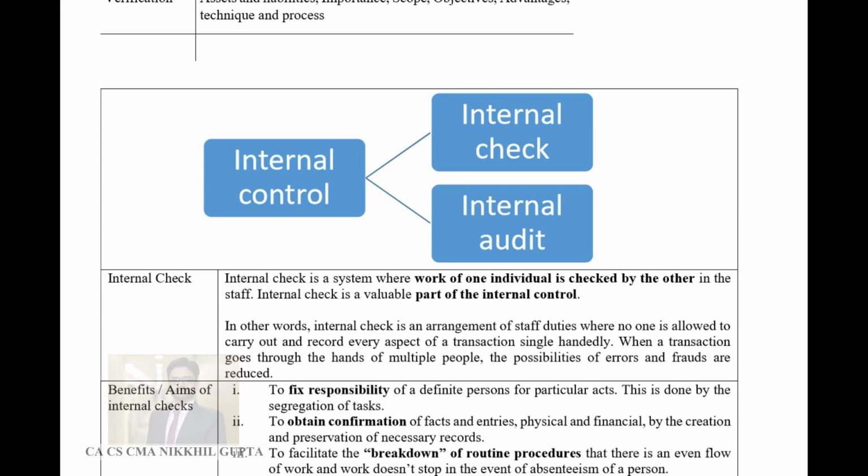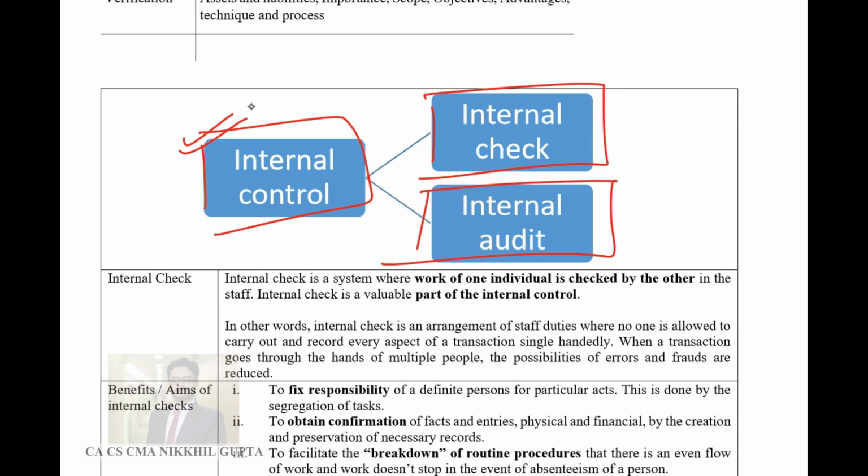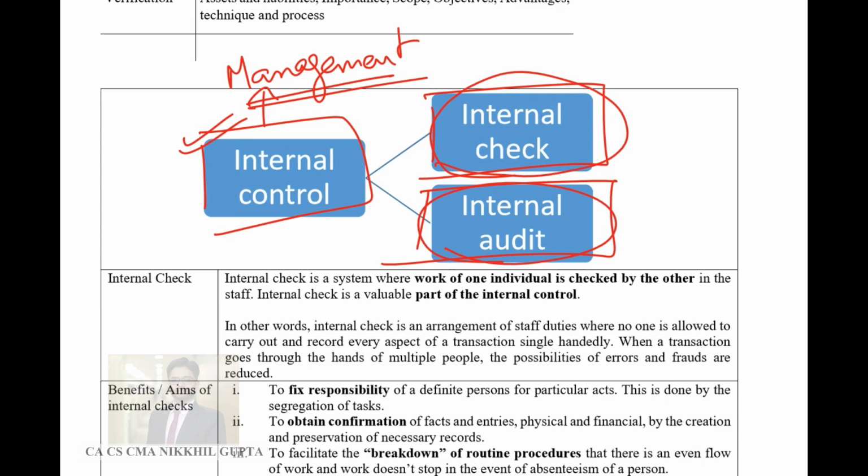Now, as you can see on the screen, there is a diagram which shows that internal control has 2 elements: internal checks and internal audit. So internal control is employed by the management of the company to ensure that even before the auditor comes, the errors and frauds are minimal in the financial statements of an organization. While ensuring this, the management takes help of 2 things. Thing number 1 is internal check. Thing number 2 is internal audit.